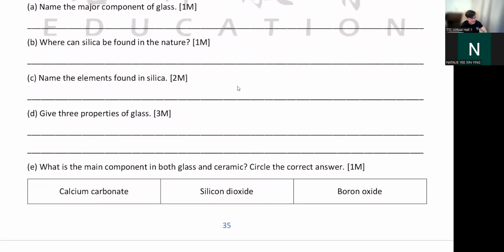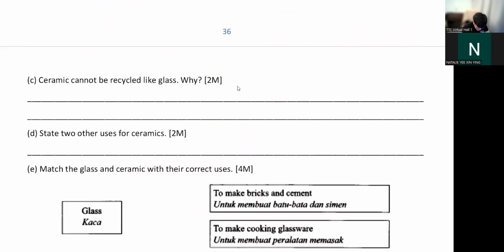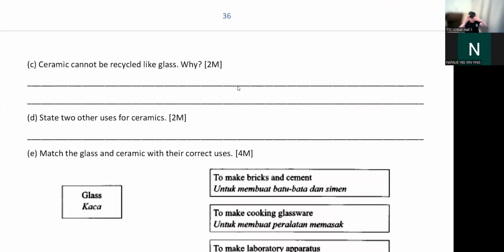So that's silica. So properties of glass, you can write this yourself. They are chemically inert. They can withstand high temperature. They are very brittle. Okay, so many things you can write here. So we're gonna skip ahead. I don't want to spend time on glass and ceramic because there's very low chance they're coming out.